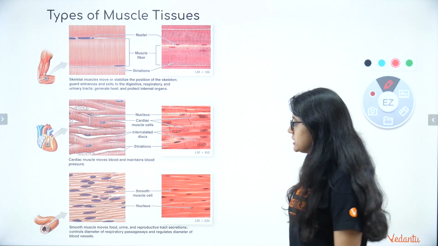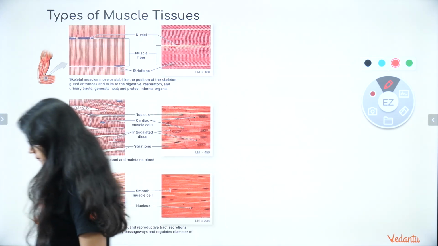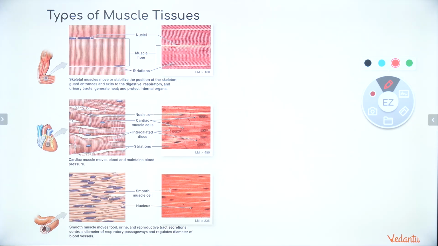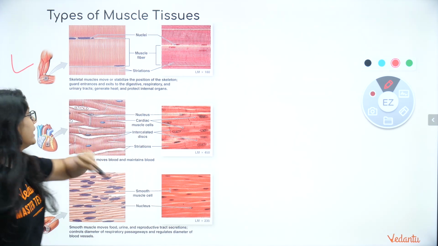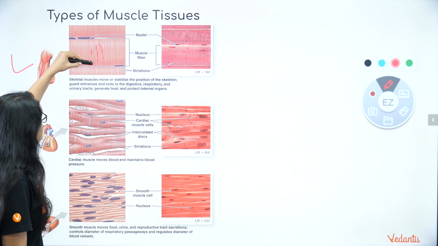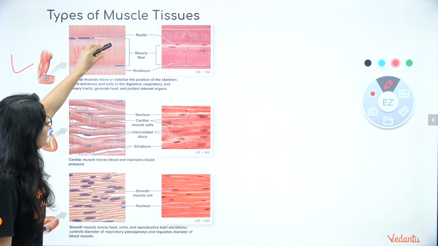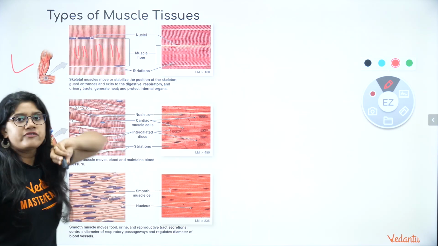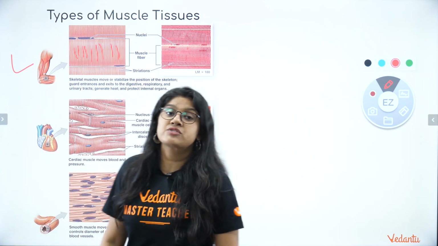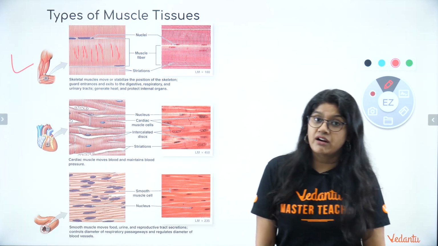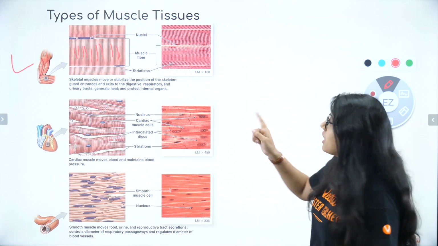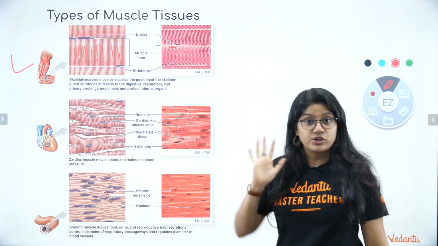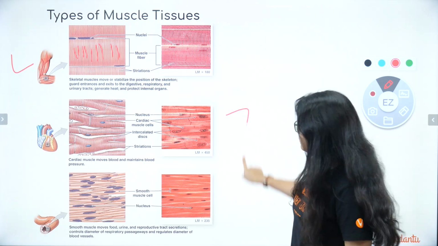Let's study about them in detail, everyone. So if you see, on top we have the skeletal muscle, right? We have this skeletal muscle. They usually have these light and dark bands, everyone. Okay? And of course, they ensure that our body is functioning perfectly well, and they are in our control. They have light and dark bands. They are voluntary muscles.